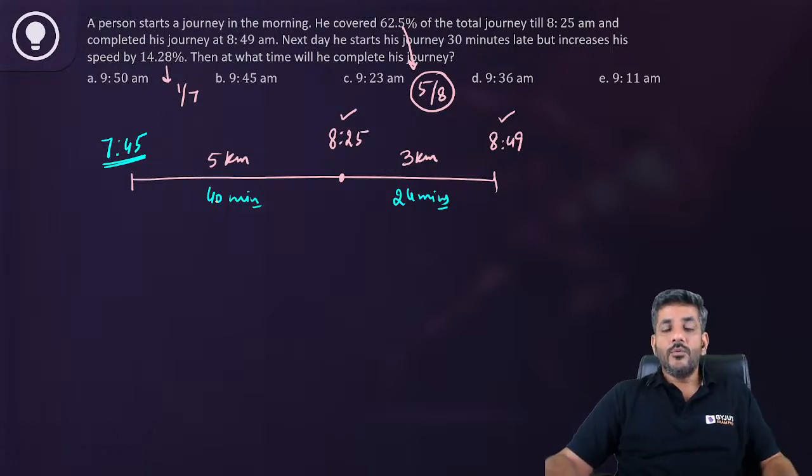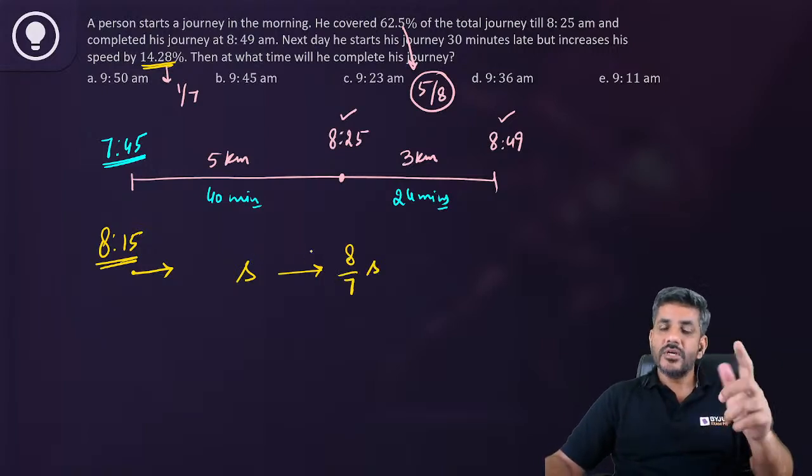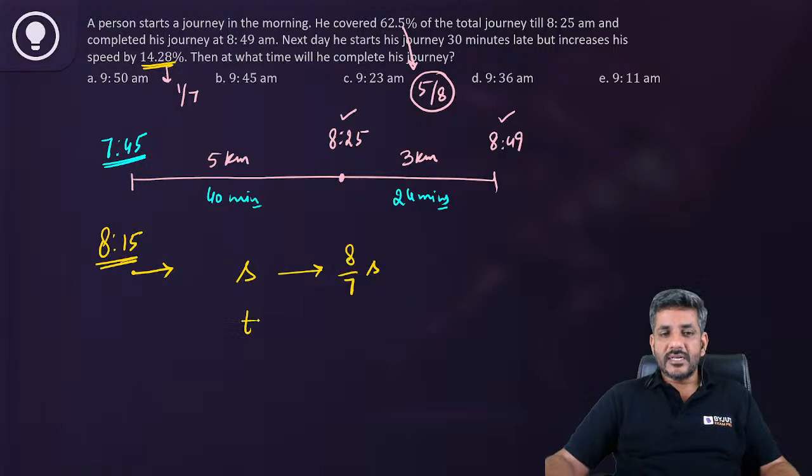Now, today what is happening? He starts his journey 30 minutes late. 30 minutes late का मतलब ये है, today he starts his journey at 8:15 from here. And he increases his speed by 14.28%. So today the speed has become 8 by 7 times of speed, because the increase in speed is 1 by 7, so it becomes 8 by 7 times. So the time would become 7 by 8 times of the total time.